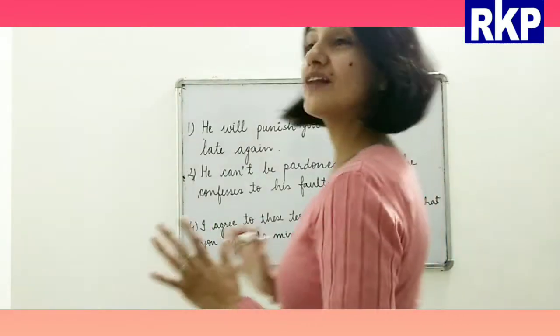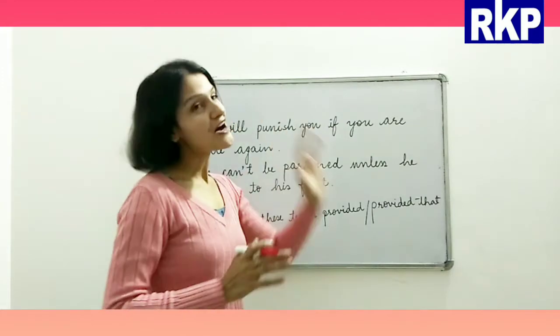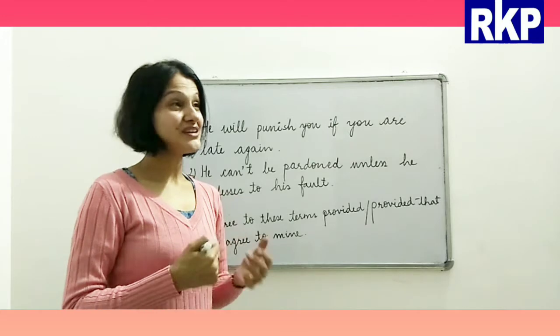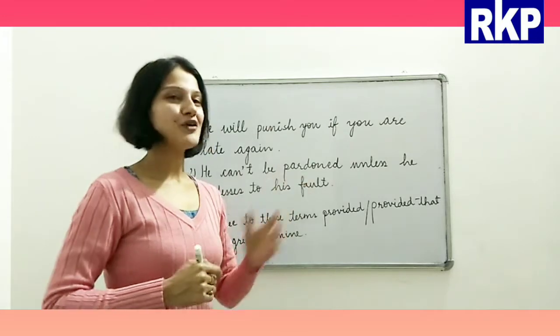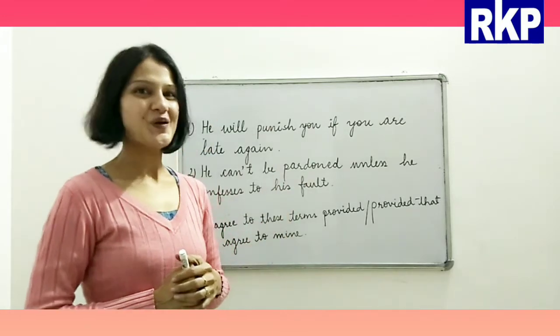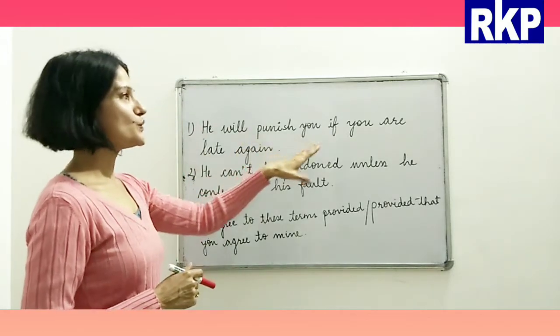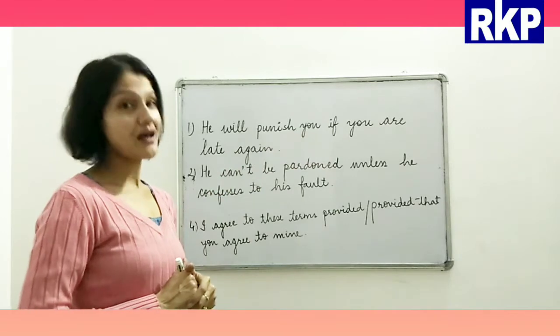Now first we will read these sentences, and after reading and understanding these sentences, we'll find out which type of conjunctions these are. Alright, so let's have a look. He will punish you if you are late again.